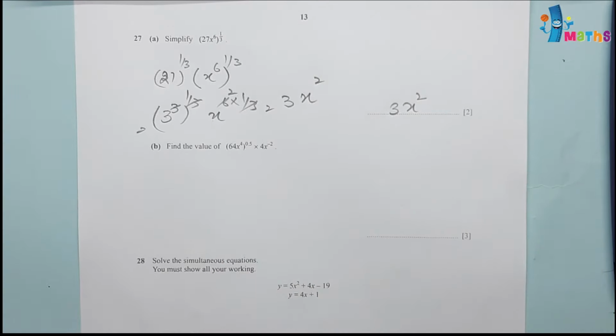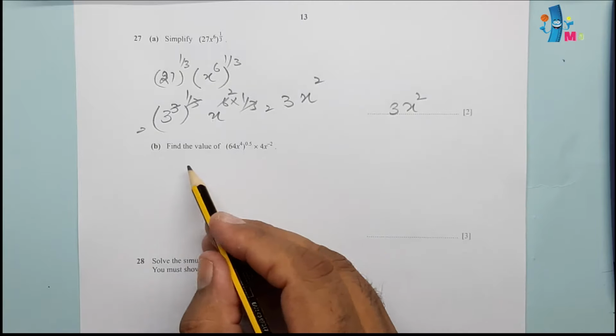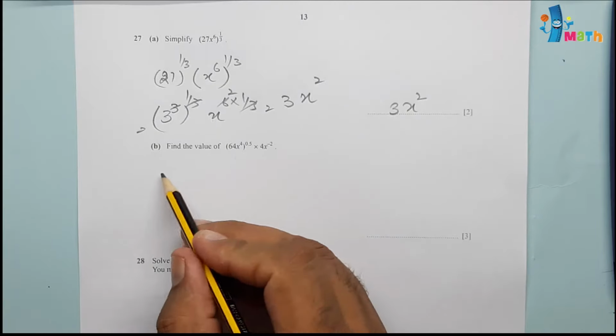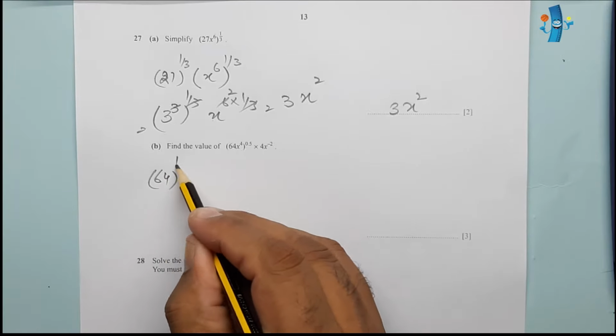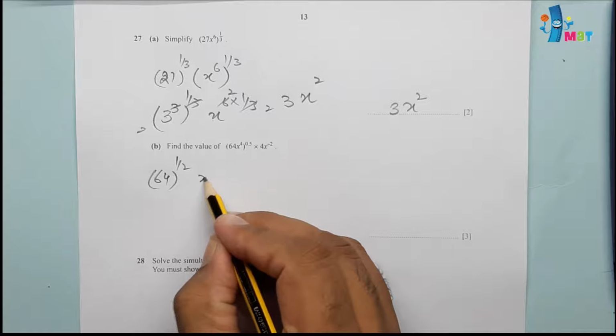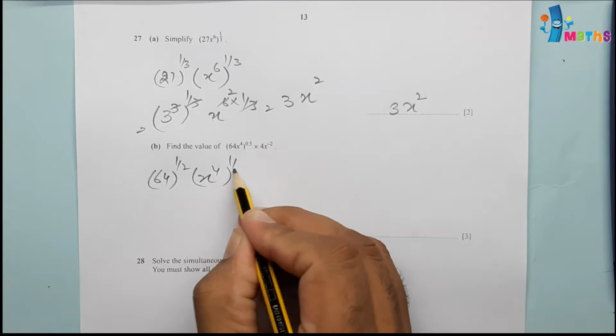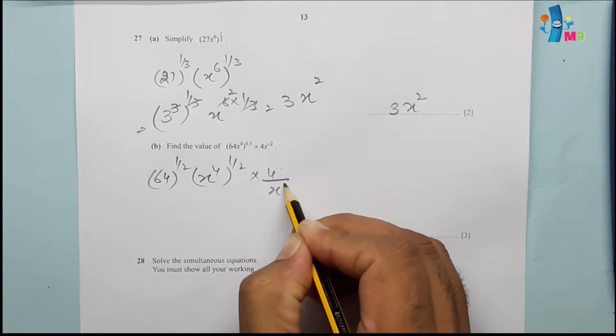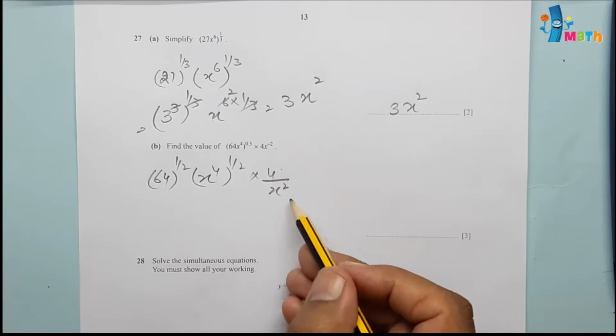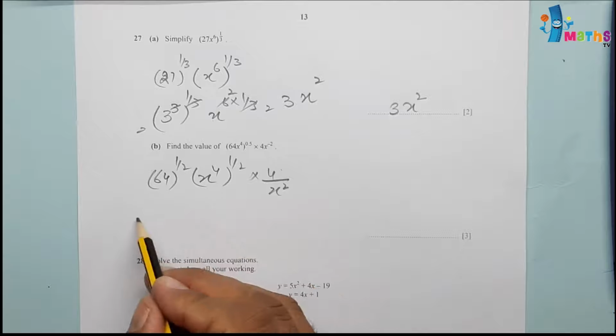B part, find the value of 64x raised to power 4. We can write a separate power for this one, 1 by 2, 0.5 means 1 by 2, x raised to 4 whole raised to 1 by 2, into 4 over x squared. The minus power we have shifted down as denominator.